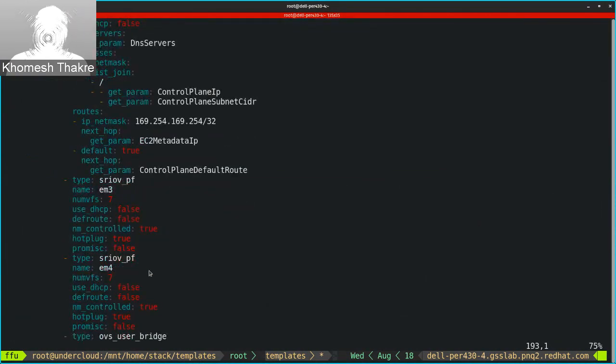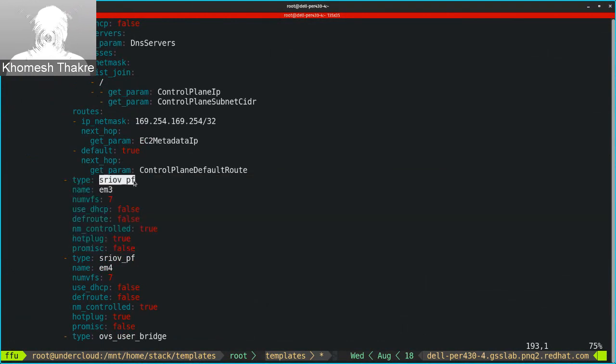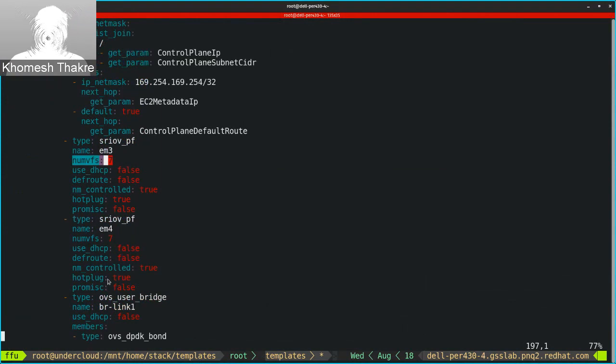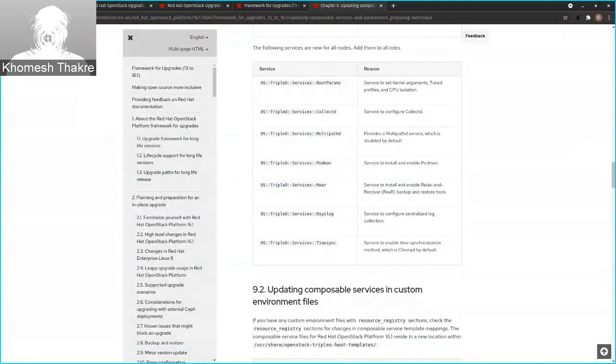For SR-IOV, as I said earlier, the neutron SR-IOV num VF parameter has been deprecated. A new parameter has been added, which is called SR-IOV PF. This is a new interface type added in OSP 16, and here we can define a num VF for that particular PF, so it gives us more flexibility. Rather than keeping all the network related information in different files, we can keep it collated in a single file.